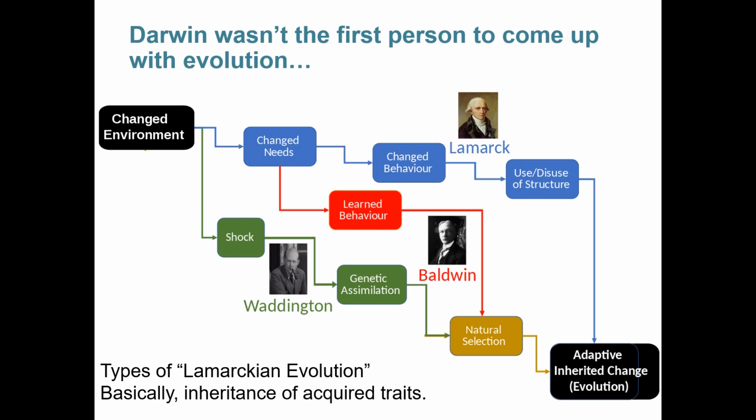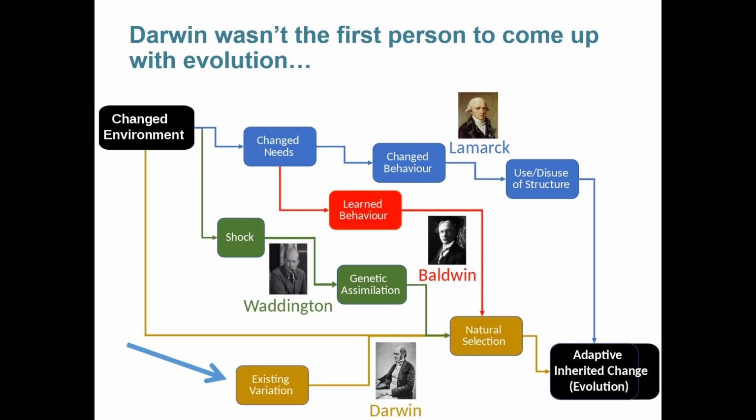What Darwin actually contributed to the theory of evolution was the idea that there was already variation that existed in nature, and that's what natural selection actually acted upon. It wasn't things that people learned per se, or a traumatic experience, or wanting to be really tall, but some individuals just happened to have some kind of trait, and that made them advantageous at that time. So this is really what he contributed, and it's a super important aspect of the theory of evolution.